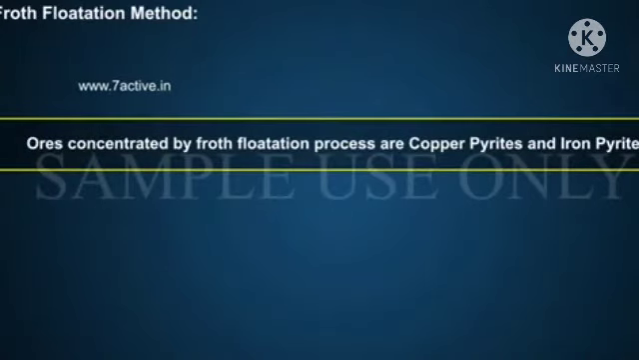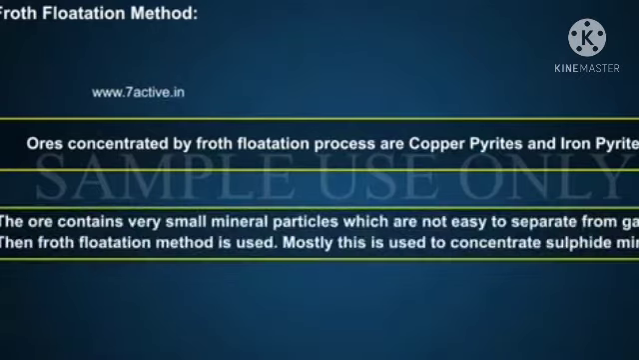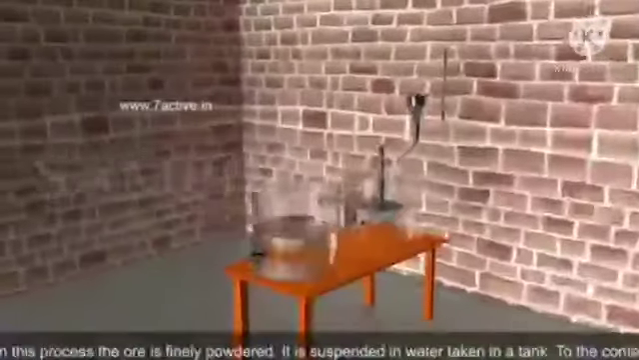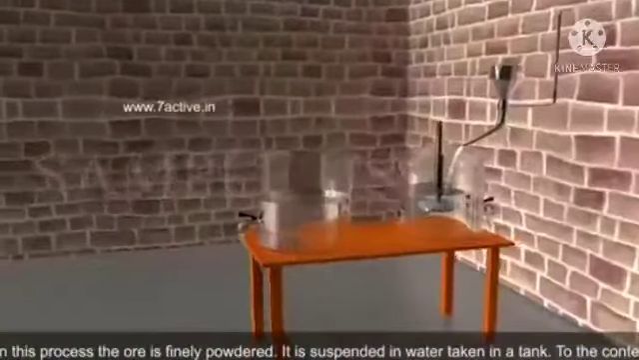Froth flotation. Ore concentration by the froth flotation process is used for copper pyrites and iron pyrites. The ore contains very small particles which are not easy to separate from gangue. Gangue means impure substances. Then the froth flotation method is used. Mostly this is used in industries.